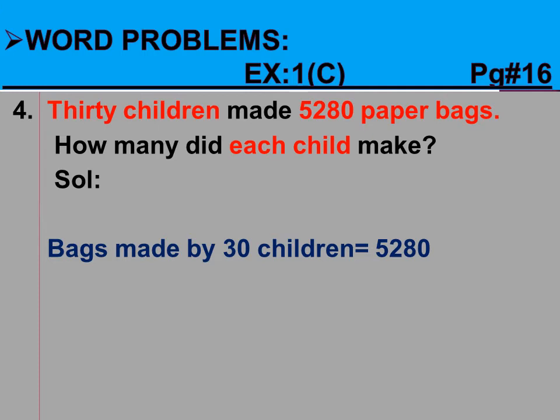And which thing we have to find? Yes, we have to find bags made by one child. Dear students, each means you have to find for one. Each means one. One child you have to find. So dear students, when more than one is given and you have to find anything for one, what you will do? You will divide.